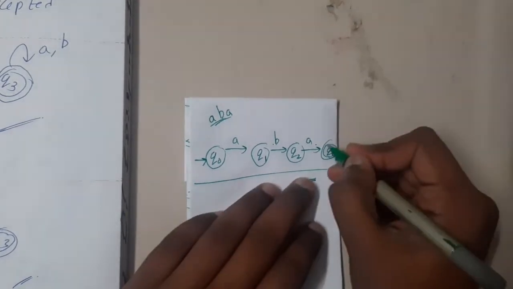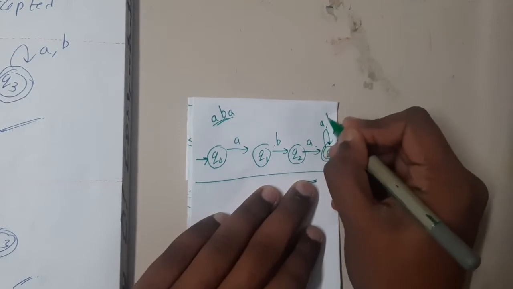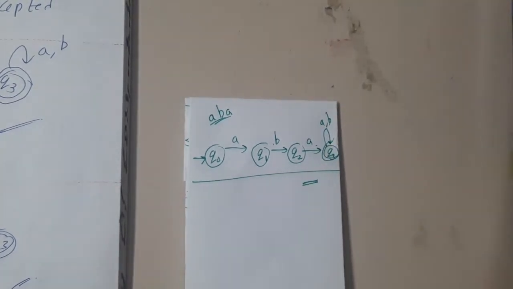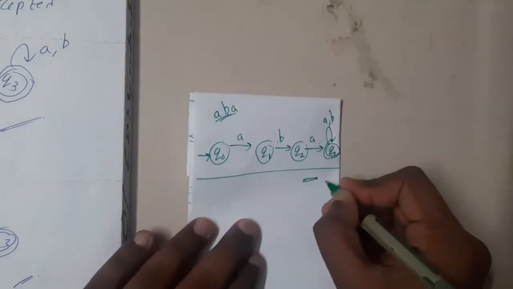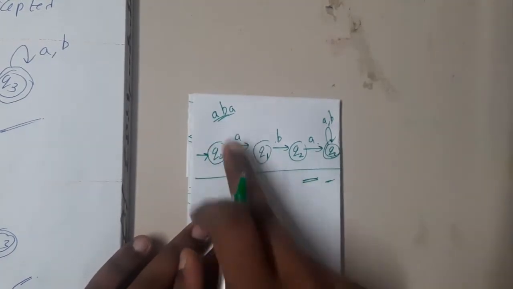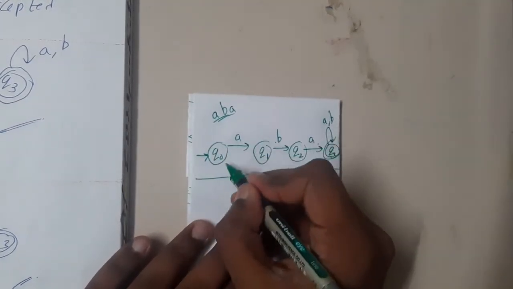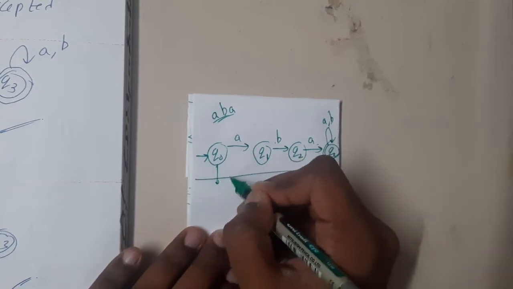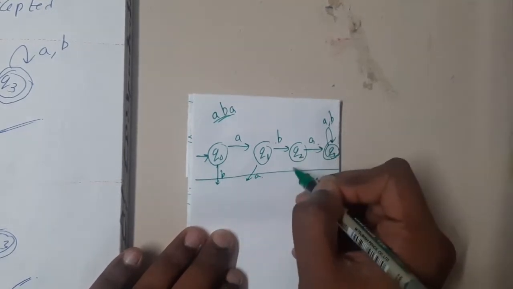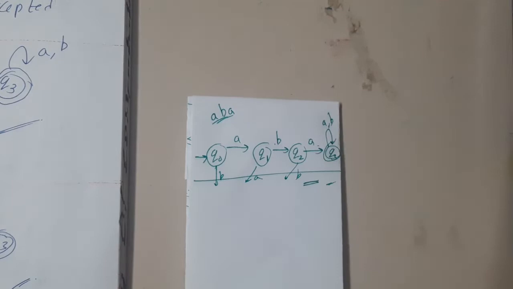Sorry, my bad: after that, it could be anything, so A comma B loops on the final state. Any other string it is going to reject. So you understood how exactly we have drawn it. Basically, I did not draw a transition for B here, nor for A here, nor for B here, indirectly.